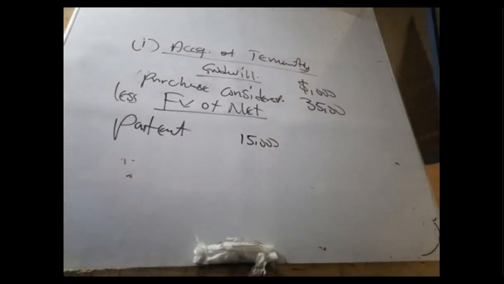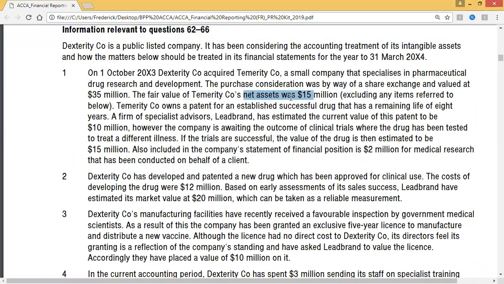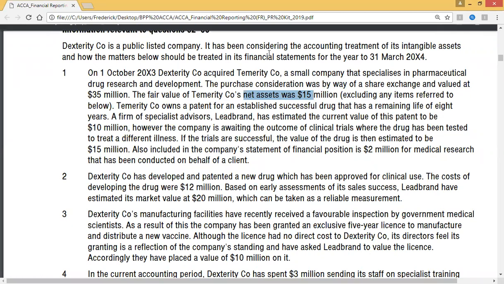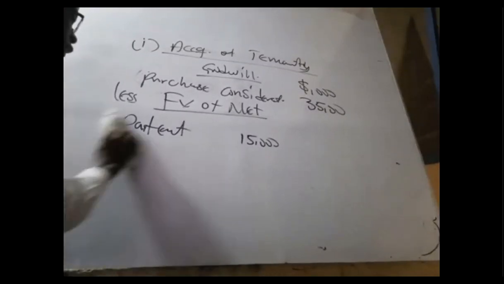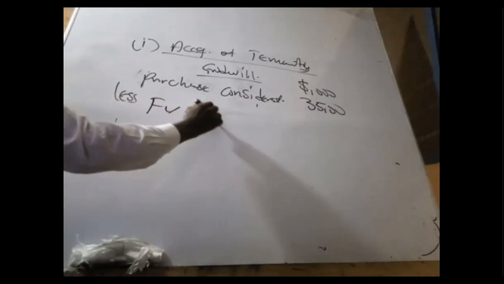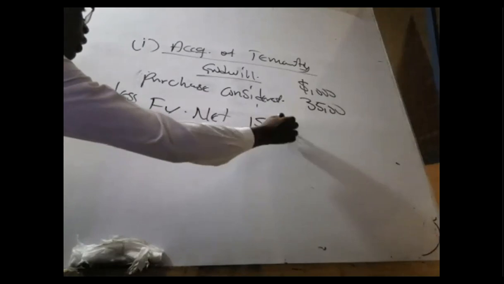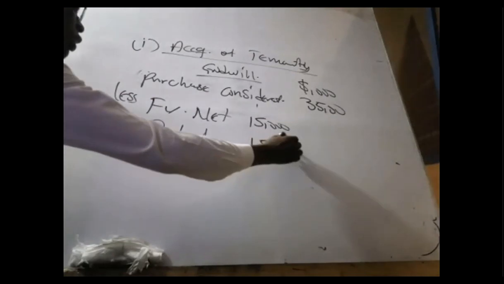Okay, that's the patent. Then there's another asset that we probably jumped. That asset is in here, 15 million. We can call it net asset. So less the fair value of net assets, which is 15,000, plus the patent fair value of 15,000.